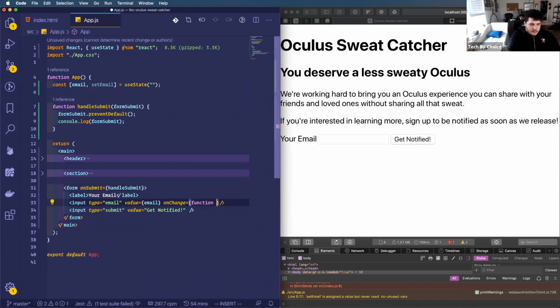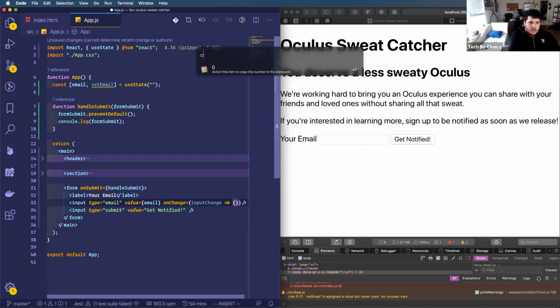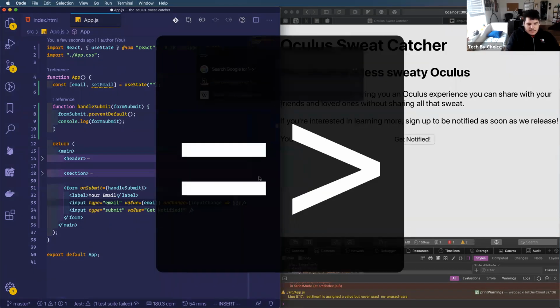Now it's also going to accept a parameter. I actually don't want to write a regular function. I want to use an arrow function, which is part of ES6, and I can go into a lot of detail on that later on. Basically, it's a different way to define a method. Instead of using the keyword function, we use the parameter and a fat arrow to say it returns this function. So I'm going to say that the parameter is called inputChange. I'm going to use this fat arrow, which is just an equals sign plus a greater than. So, like this. That's a fat arrow.